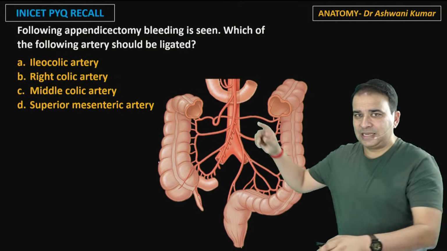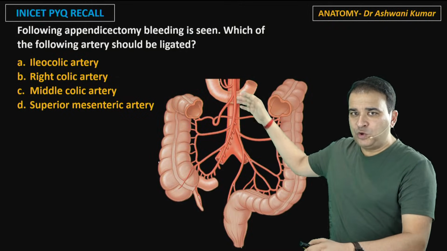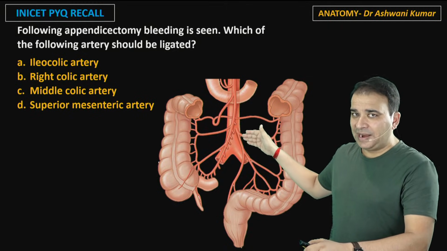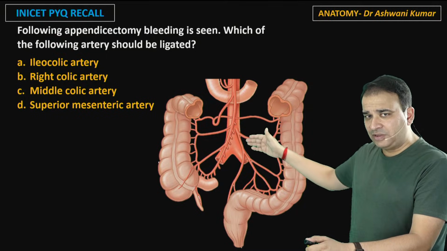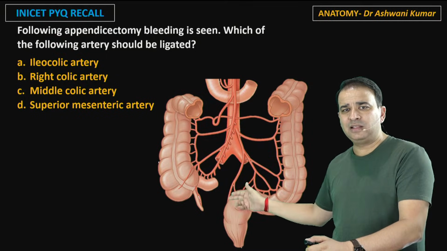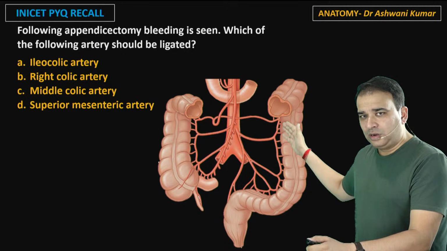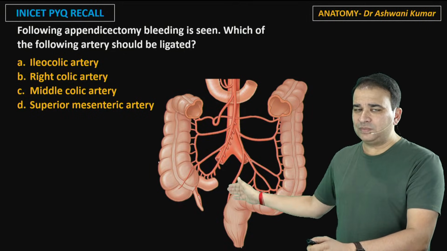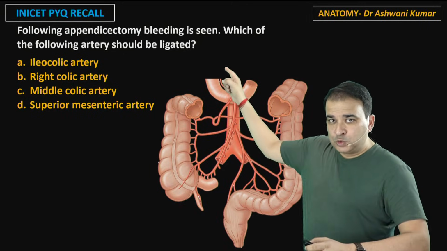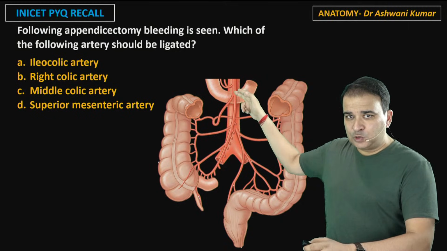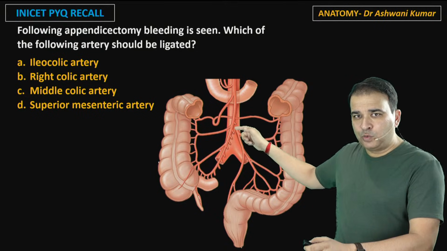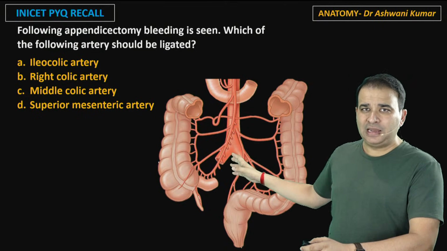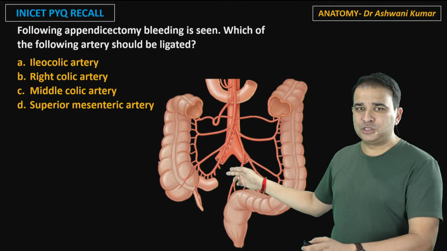Now look at this, guys, that's the superior mesenteric artery there. Now we know the inferior mesenteric artery supplies the hindgut. So the branches of the inferior mesenteric artery are the left colic artery, the sigmoidal arteries, and the superior rectal artery. These arteries go toward the left side, supplying the descending colon, sigmoid colon, and rectum. If you look at the superior mesenteric artery, can you see all these cut branches over there? These small branches which are cut are going to supply the jejunum and ileum. So these branches are the jejunal and ileal branches.